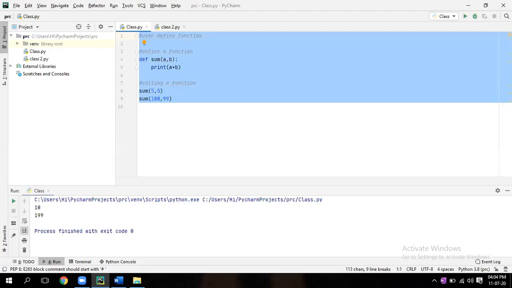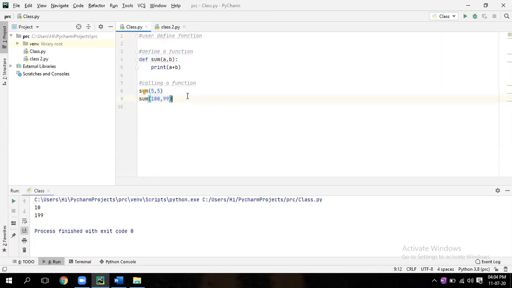So now let's continue the function. Here in the user defined function, the first one is you have to define a function. Second one is you have to call a function.